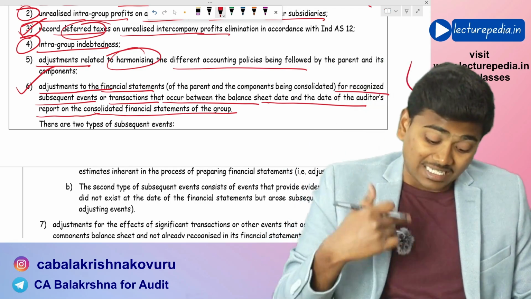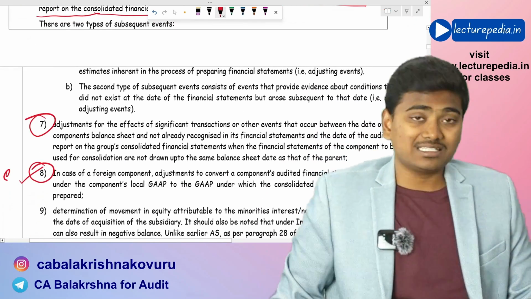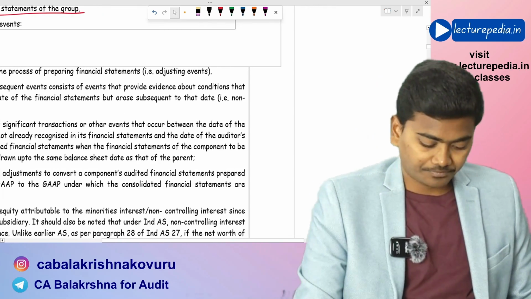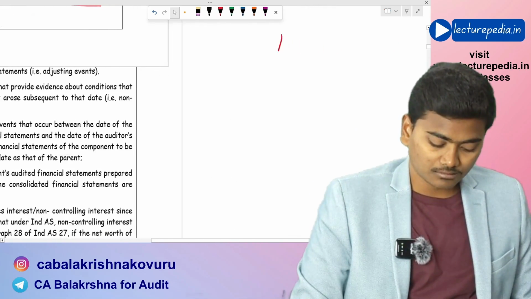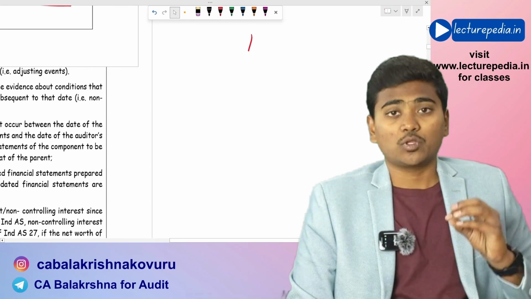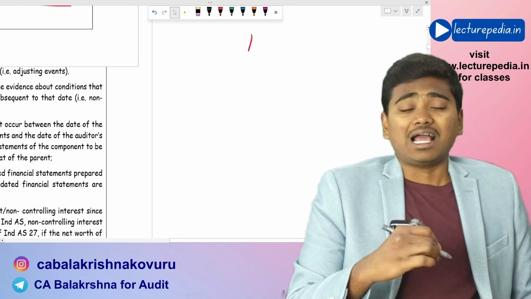Okay, in a similar way, with respect to subsequent events only, there is another point. Let me explain that point. There might be some foreign subsidiaries who might be following the calendar year as the financial year.